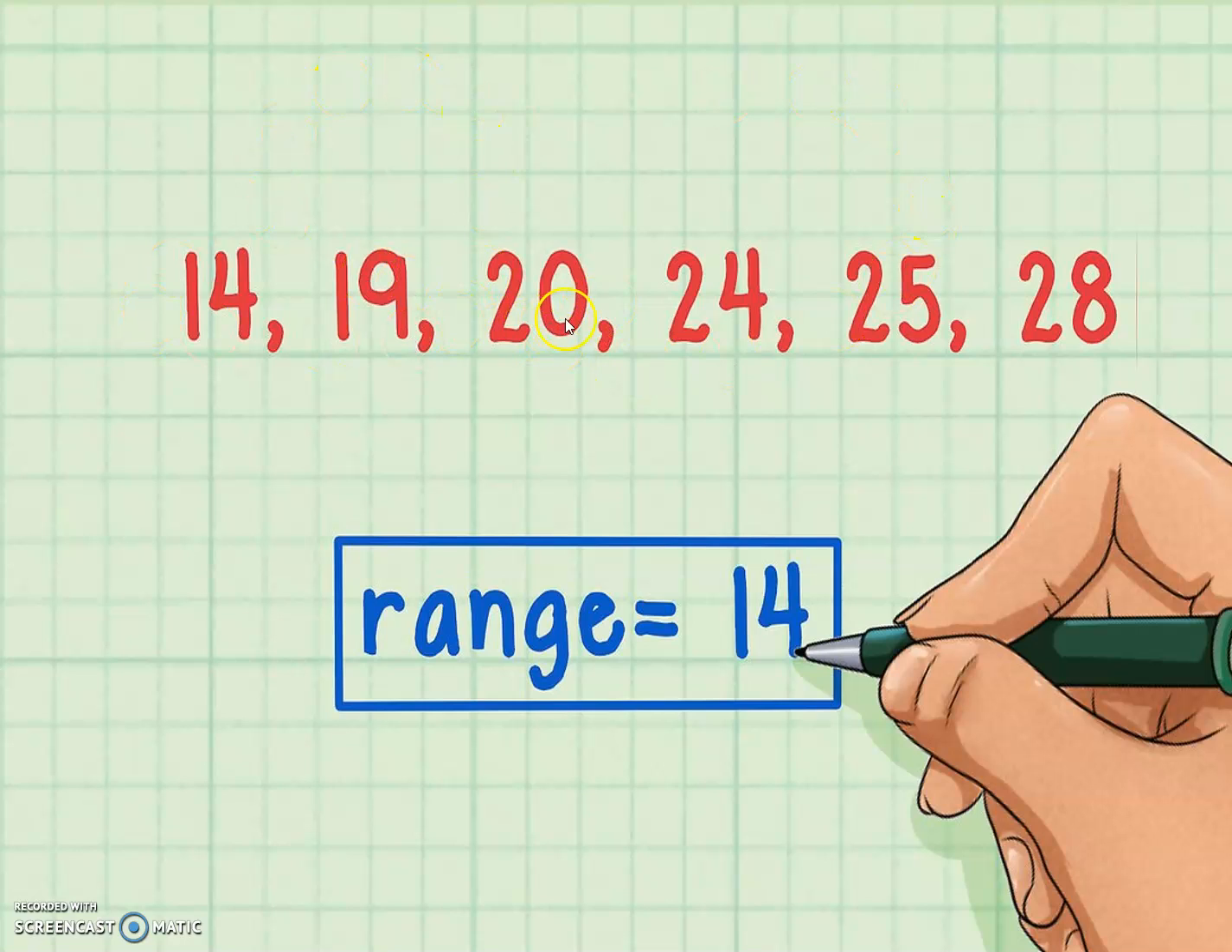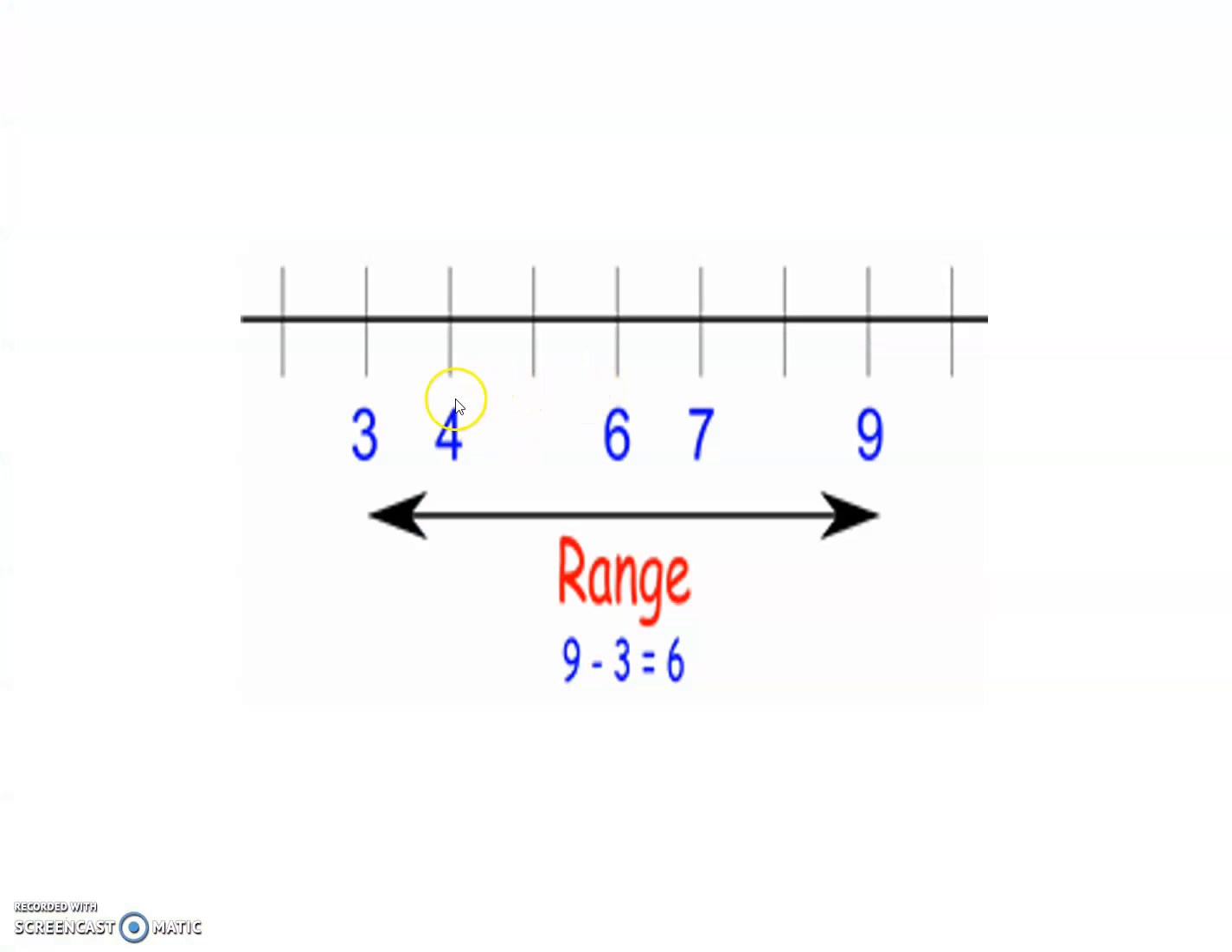Range. In today's lecture, we must find the range. Here you see a number line with numbers 3, 4, 5, 6, 7, 8 and 9. They highlight five numbers: 3, 4, 6, 7, 9. Range is defined as the highest value minus the smallest value. So 9 minus 3 is equal to 6. 6 is the range.